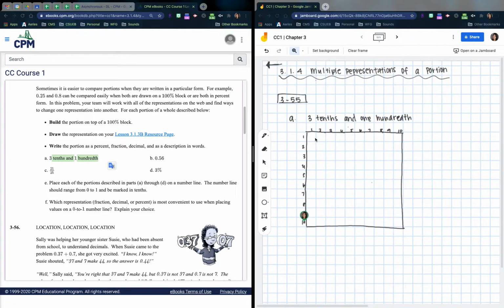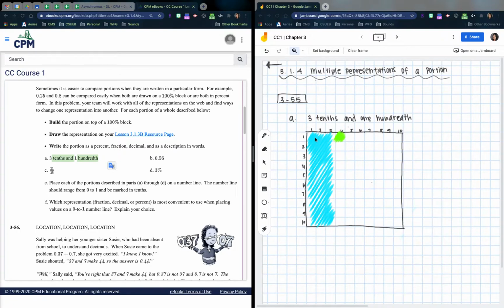Okay, perfect. The way we would draw this out is we would just shade it in, right? So if I look at 3 tenths, and you can go left to right or up and down, whichever one you want, I would draw in 3 tenths right here, right? So 3 sets of 10, and 1/100th. I'm going to draw that in a different color right there. Right? So there's that 1 right there.